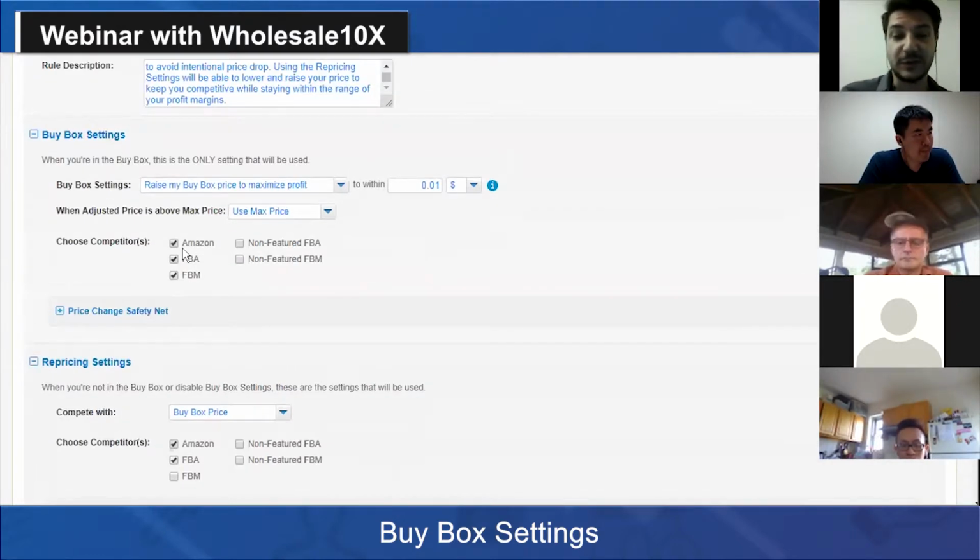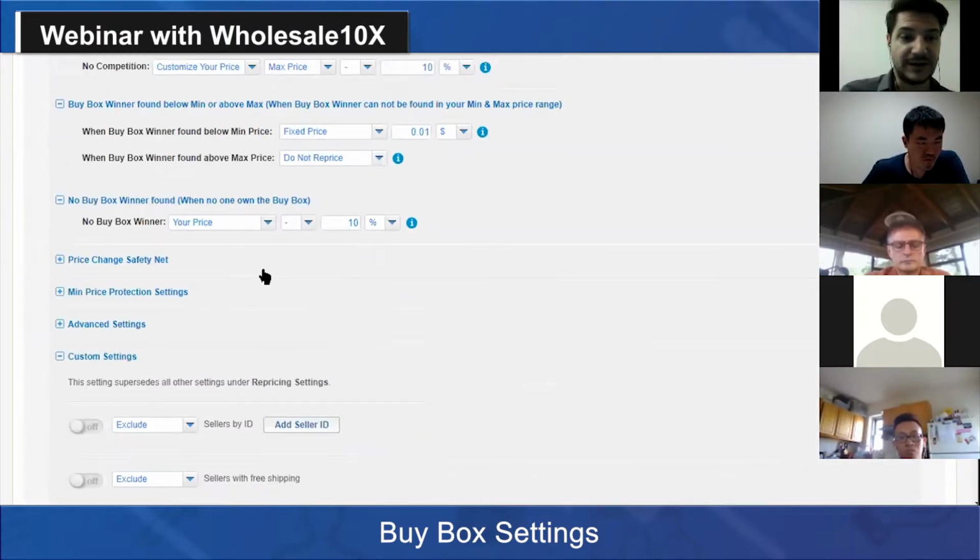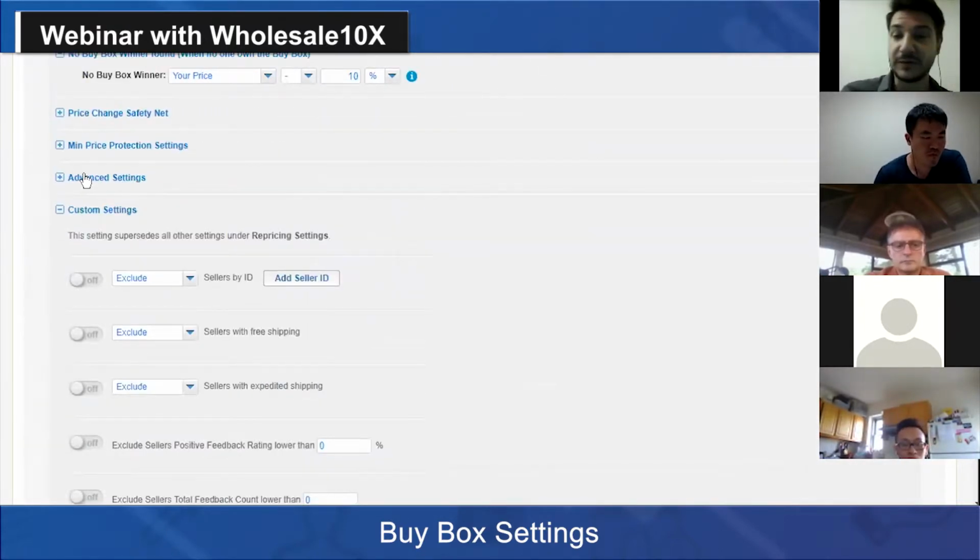In the buy box setting, you can also choose different competitors. For example, sometimes you can decide to compete against the FBM seller, but then when you are in the buy box, not consider them. That could be an option. So that's why we split the choosing of competitors between the normal repricing strategy and when you are in the buy box.